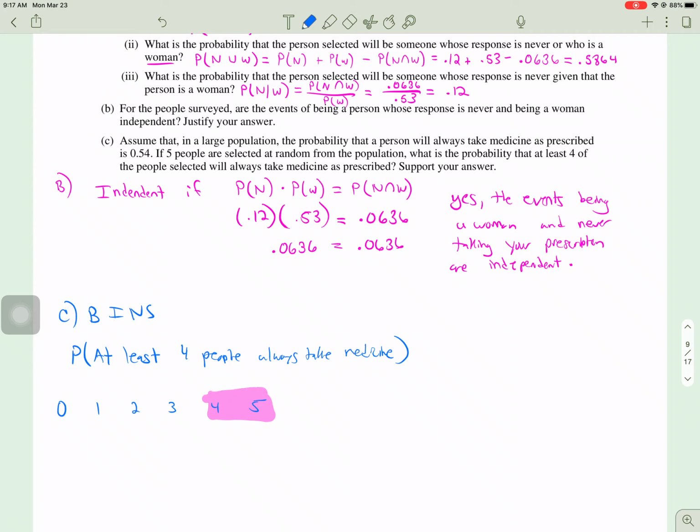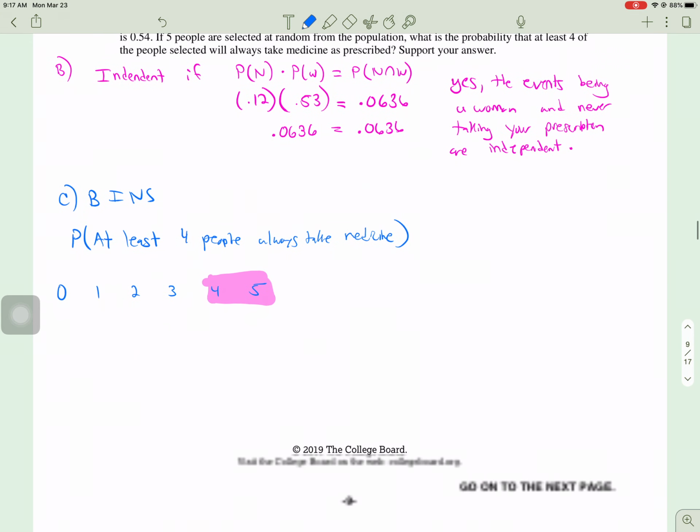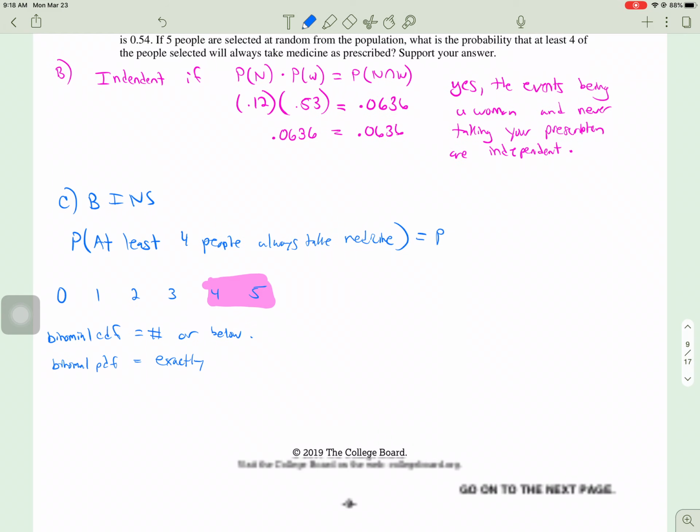Now, if you remember in your calculator, we have something called binomial CDF and binomial PDF, right? Just some notes here, and you don't have to write this on your test: binomial CDF is cumulative, and that goes from some number or below. Binomial PDF finds exactly that number of trials. So what we want here, the probability at least 4 always take their medicine, is the probability that exactly 4 plus the probability of exactly 5.